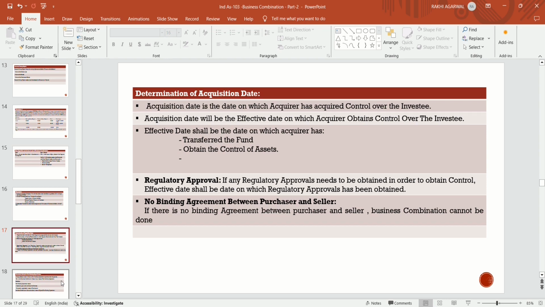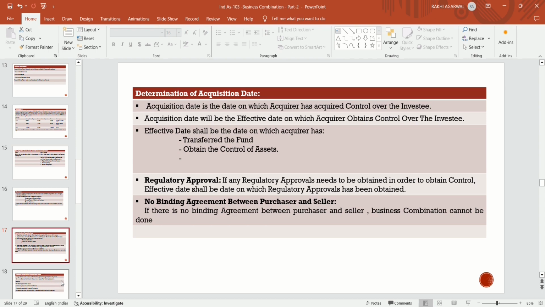So, effective date shall be the date on which the acquirer has transferred the fund or obtained the control of the asset. Regulatory approval: if any regulatory approval needs to be obtained in order to obtain control, effective date shall be the date on which approval is obtained. No binding agreement between the purchaser and the seller: if there is no binding agreement between the purchaser and seller, business combination cannot be done.